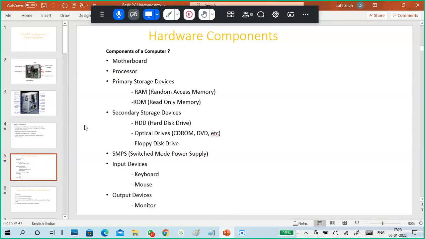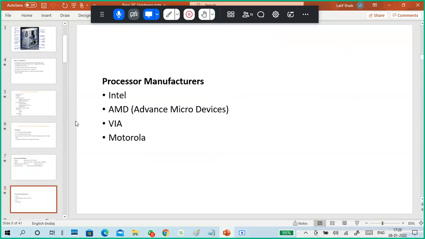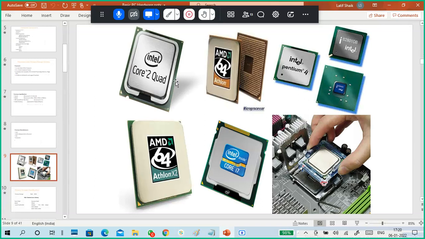Next. So when you are purchasing, see how CPUs look. CPUs look like this one. It's a small chip on your motherboard.